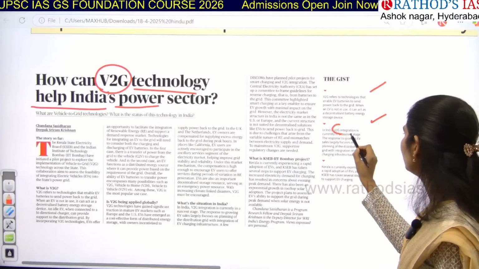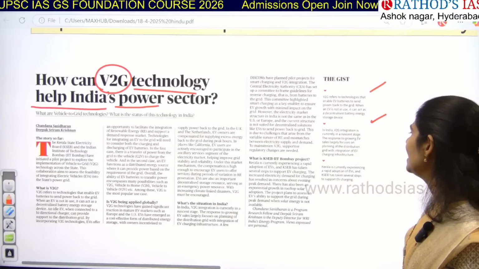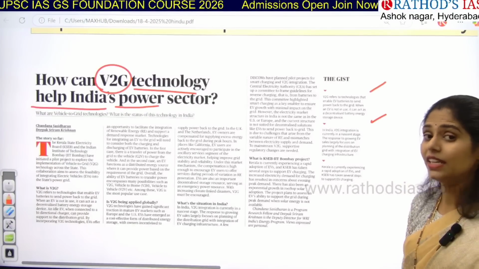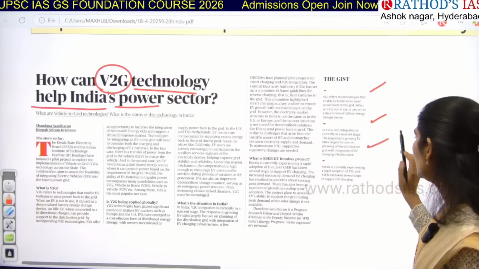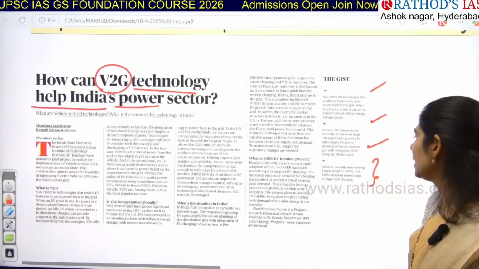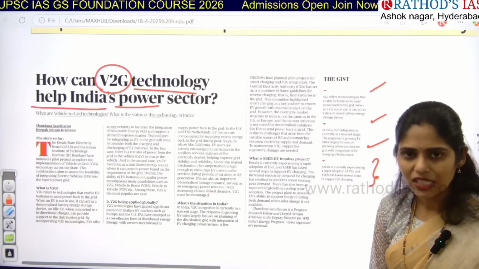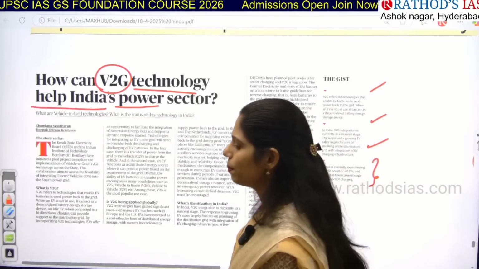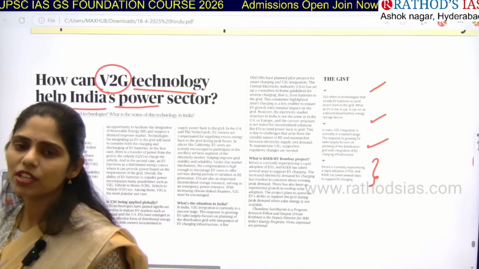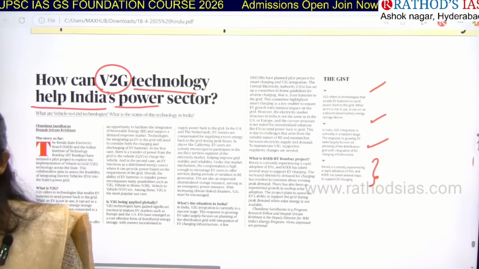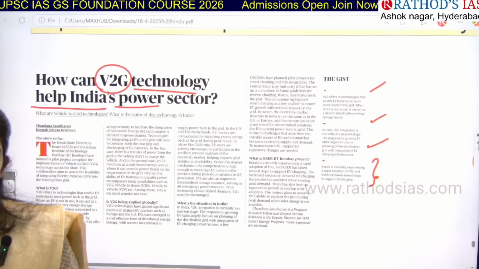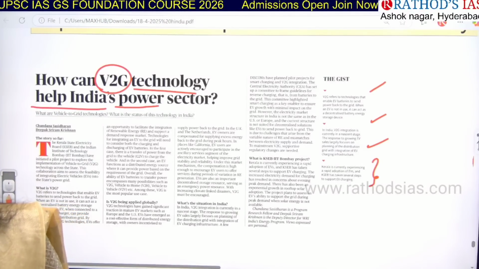Actually, in India, V2G integration is at a nascent stage. We are just starting on that. We are working on that. We started working on that. Okay. And Kerala is currently experiencing rapid adoption of electric vehicles. But actually we don't have this proper technology, because what percentage of vehicles are electric vehicles in India? Only 2% of vehicles are electric vehicles. So if there is very little adoption of electric vehicles, then do we have this advanced technology?